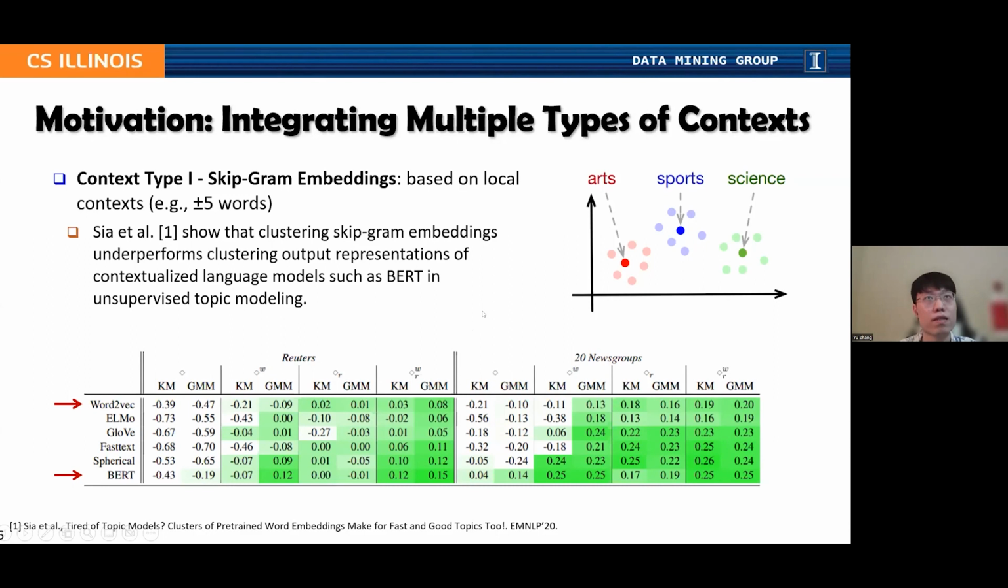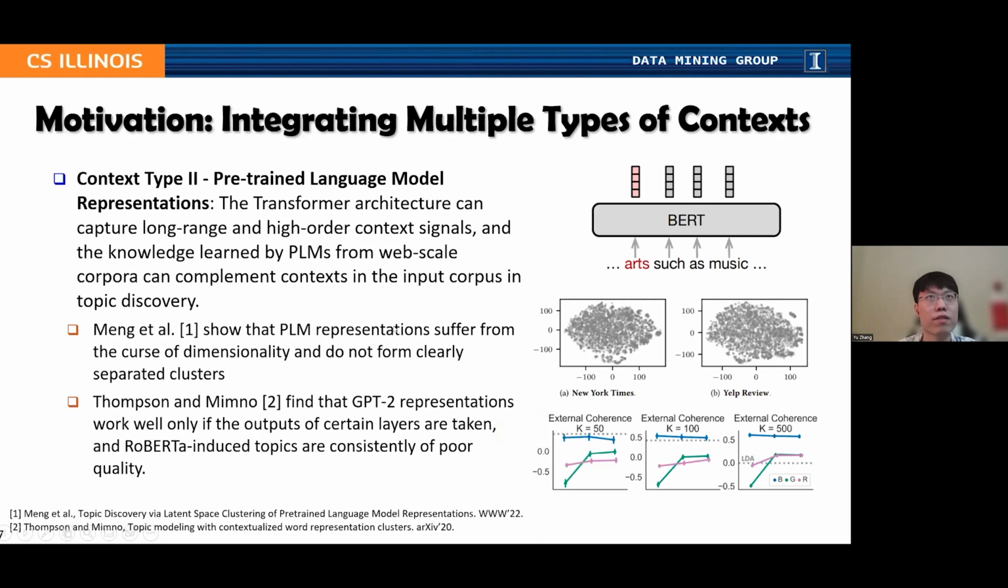The first one is skip-gram embeddings based on local context, for example, ±5 words. And we all know that skip-gram embeddings are context-free, so they become less helpful when the word has multiple senses. Actually, a recent study shows that clustering skip-gram embeddings underperforms clustering output representations of BERT or other contextualized language models in unsupervised topic modeling. Since BERT is a better choice, many recent studies have switched to